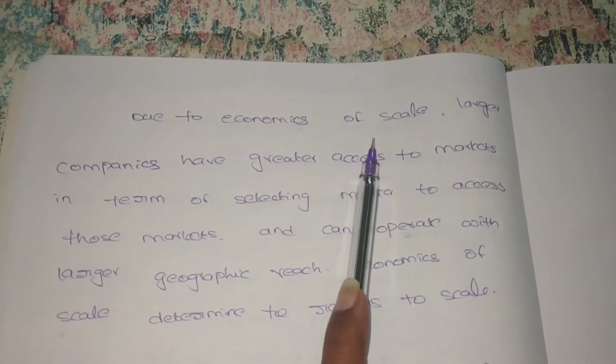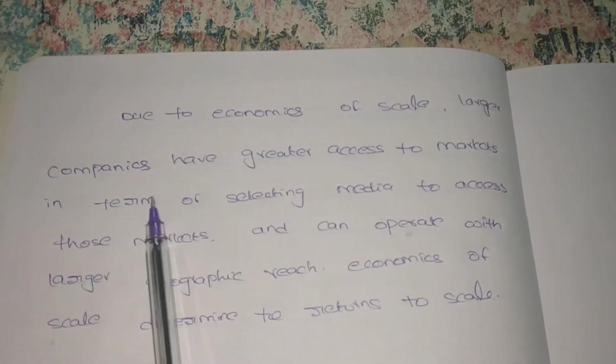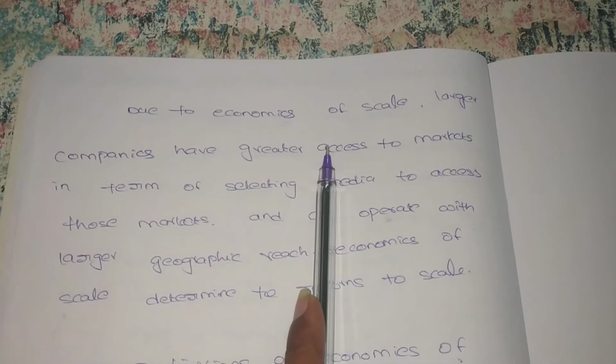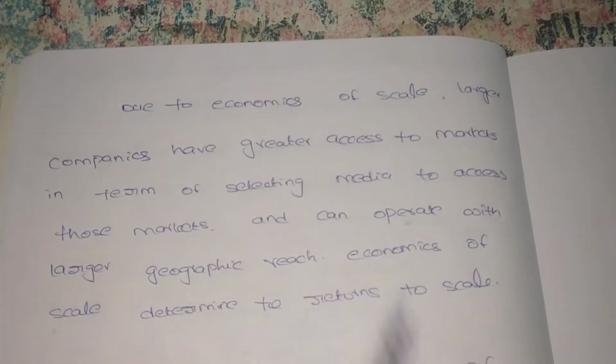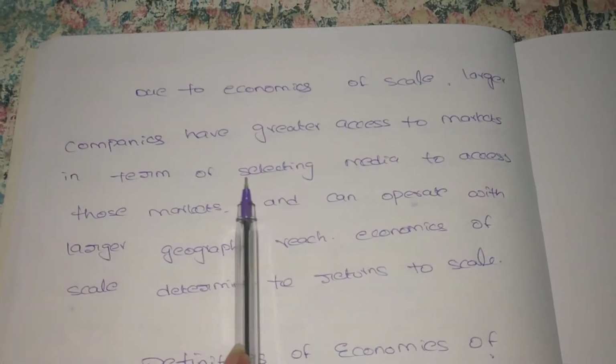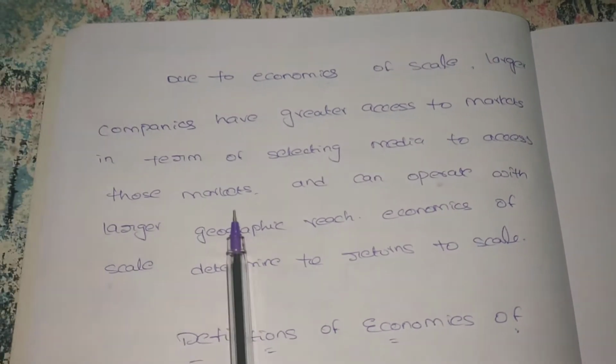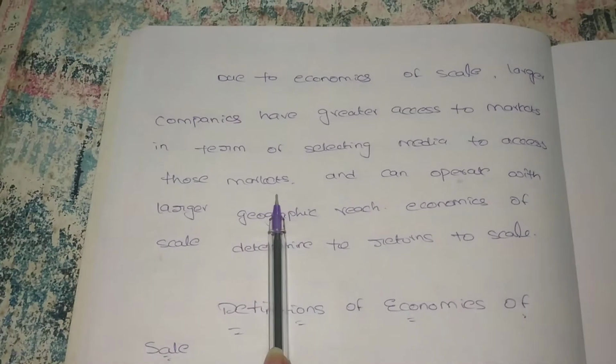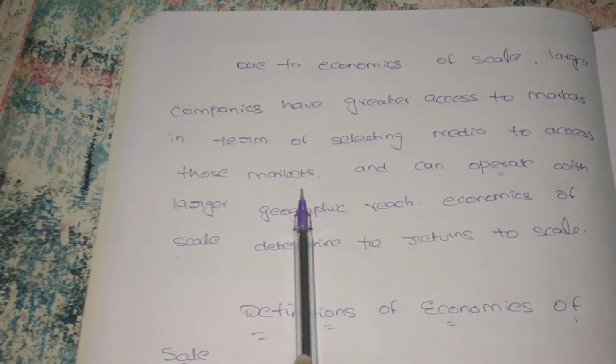Based on our economies of scale, large companies have greater access. Those who are producing in bulk quantity enjoy more advantage, and they also seek the media to assess those markets. They want to capture the market share, because they are giving the product at a very reasonable cost compared to our competitors.